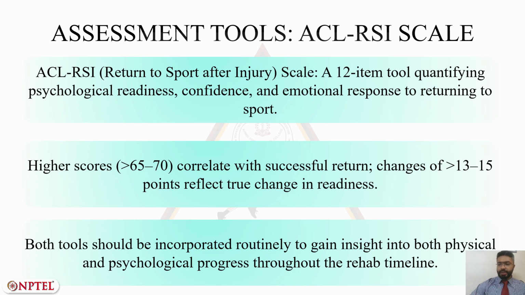Higher scores such as 65 to 70 correlate with successful return to sport. Changes of more than 13 to 15 points reflect true change in readiness. Both these tools should be incorporated routinely to gain insight into both physical and psychological progress throughout the rehabilitation timeline.